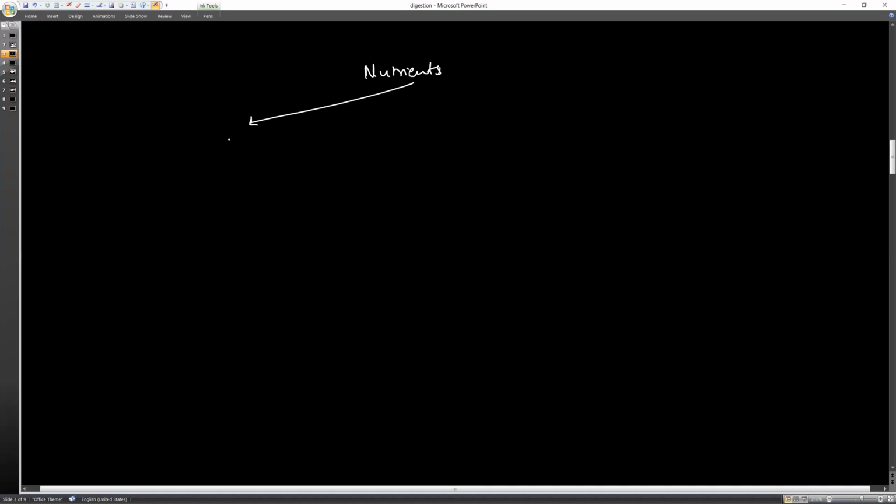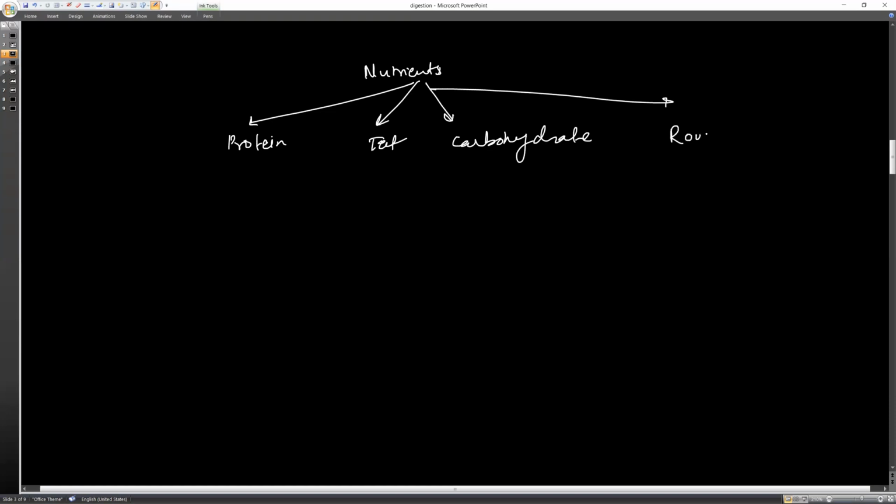One is protein. The second one is fat. The third one is carbohydrate. Then the other one is roughage, and the last one is vitamins and minerals, okay. So you need to concentrate here, dear students, that